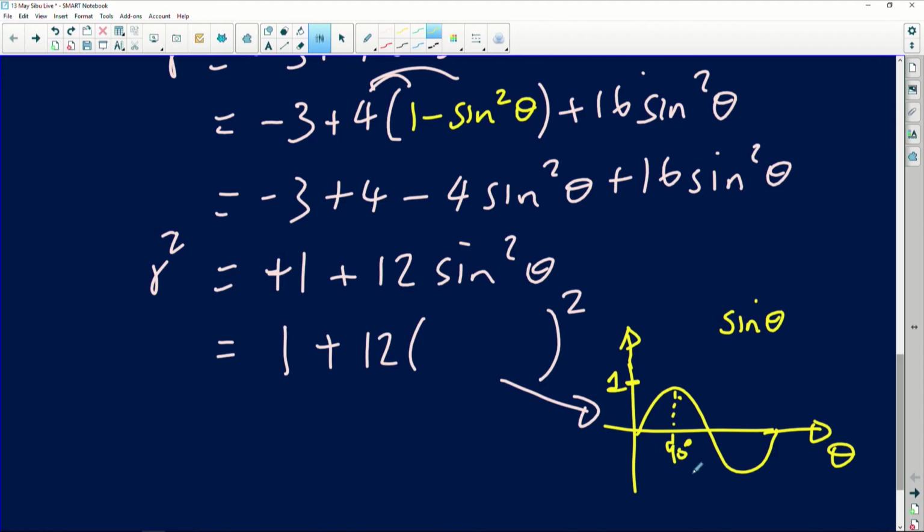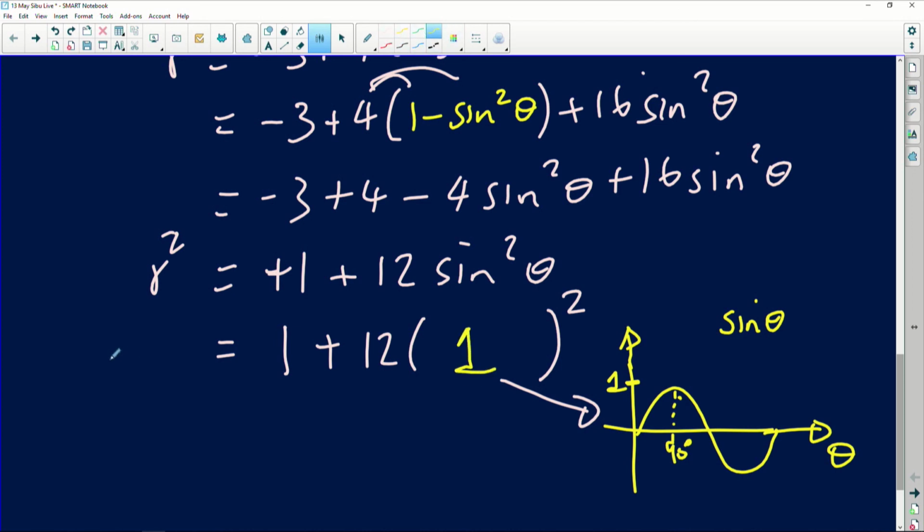So as you increase the angle, the graph value grows and grows and grows until it gets to the highest possible value. And the highest possible value in this case is going to be a 1 when theta becomes 90 degrees. After 90, the values start to drop again because the graph is going down. So according to this graph, it will never go beyond the value 1. So that is the highest possible y value you can get on the graph of sine theta. So I'm going to take that 1 and substitute it in this equation. I'm going to say the possible maximum value that you can have here.